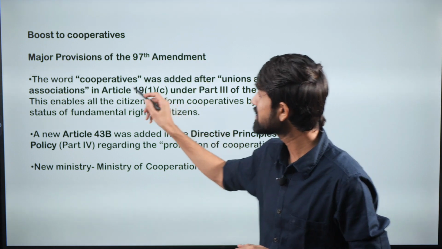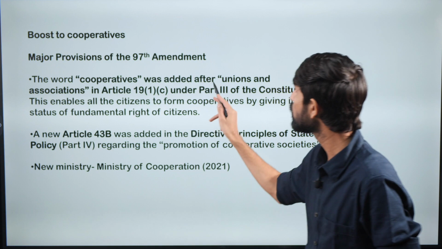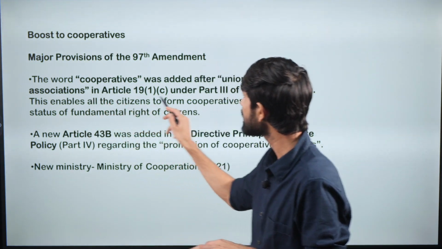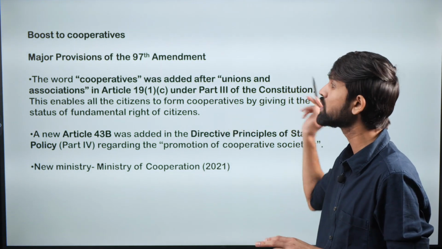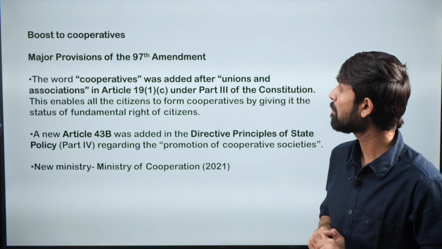A significant step was when the word cooperative was added after the words unions and associations in Article 19, clause 1, subclause C under Part 3 of the Constitution. We all know this is the part of the fundamental rights.